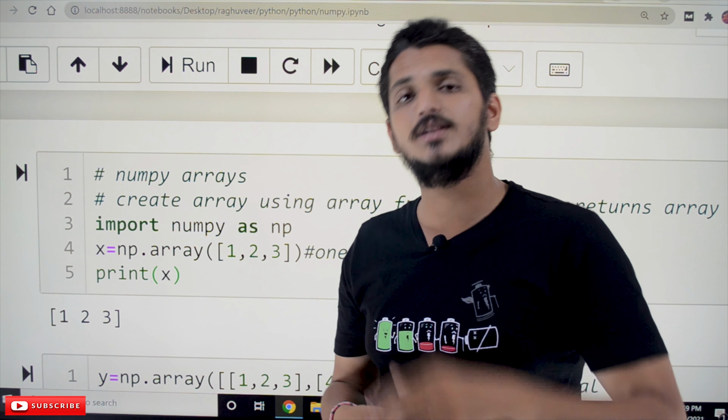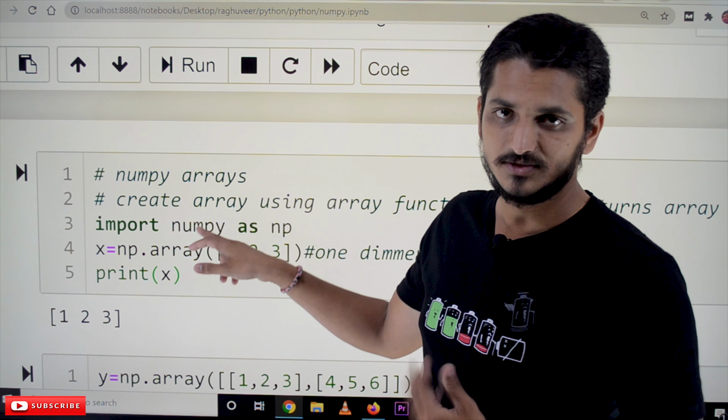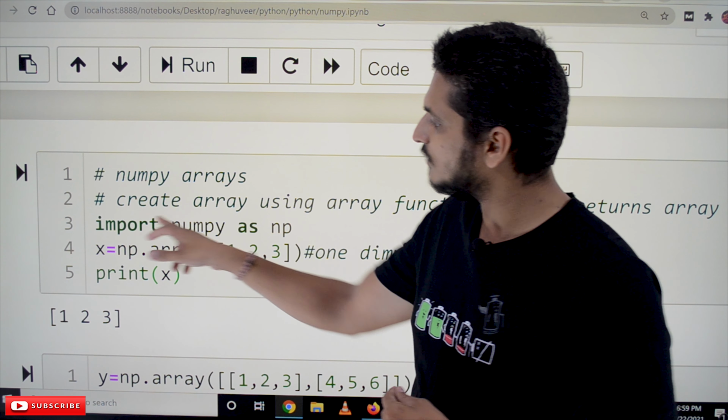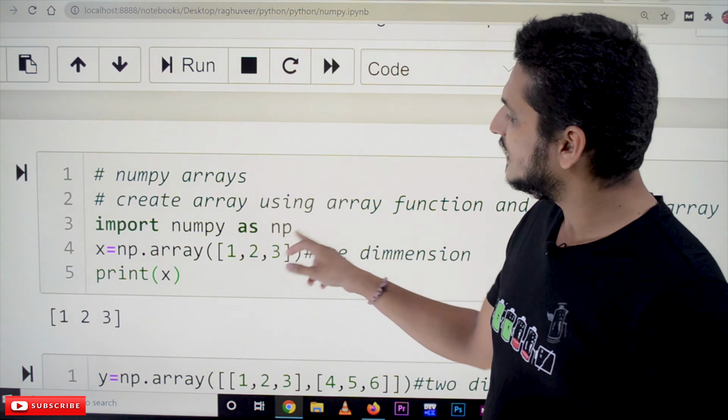Like that, numpy is an inbuilt module. We have to import that module, make a shortcut as np, and from the numpy module we have a function called array. We use this function to create arrays.